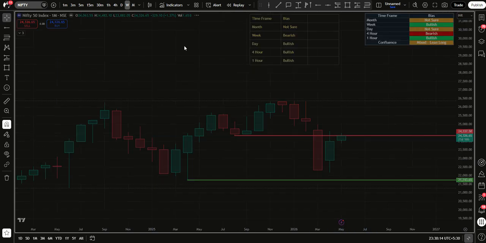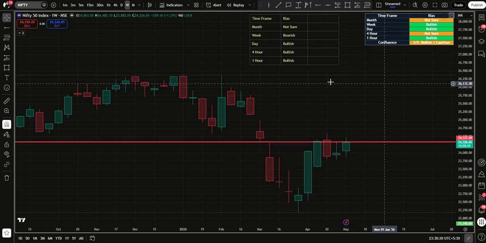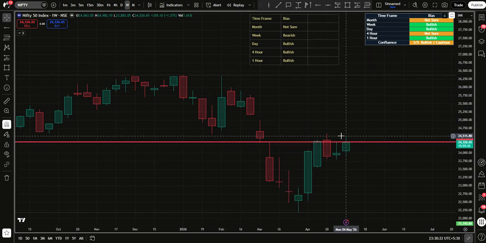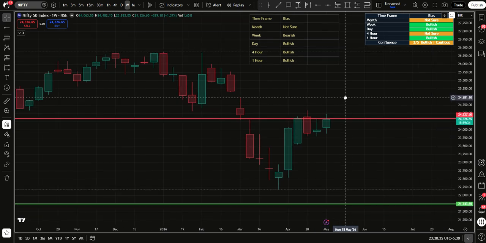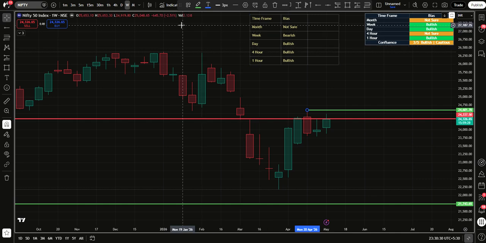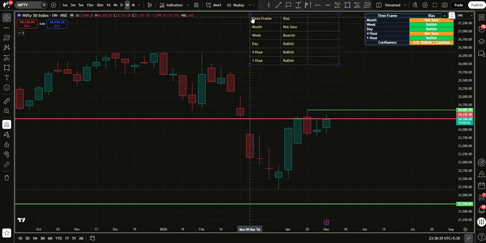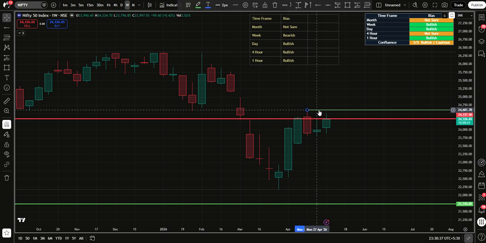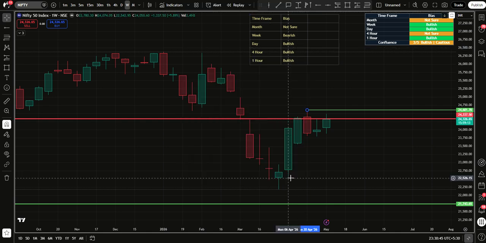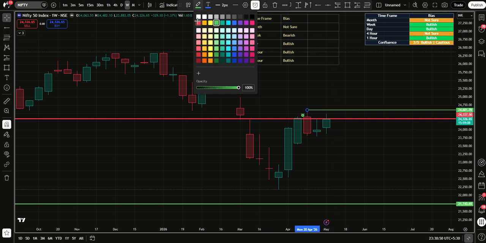And moving over to the weekly time frame. On a weekly time frame, the bias on Nifty is bearish right now, because this is a swing high and this is a lower swing high. And so until and unless this high is taken, Nifty is bearish. So let's just mark that level and set an alert on it, just so that I know when Nifty's weekly bearish bias is invalidated. There's a reason I'm setting this, and I'll explain it on the later biases.